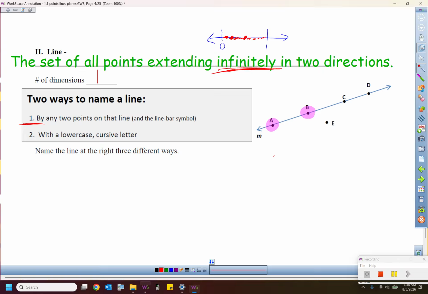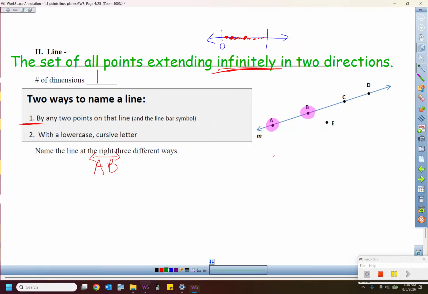But again, mathematicians hate to write, so we have symbols for it. Since A and B are points, they got to be capital letters. But this right here doesn't actually say line AB. I need to put this line bar above it, which looks like this, where it's got the 2 arrows on it. We'll learn in the next few days that this guy that doesn't have the arrows will be for a segment, and if we have just 1 on there, that would be a ray. So we need both arrowheads. It's like line AB. So that's 2 points on the line.